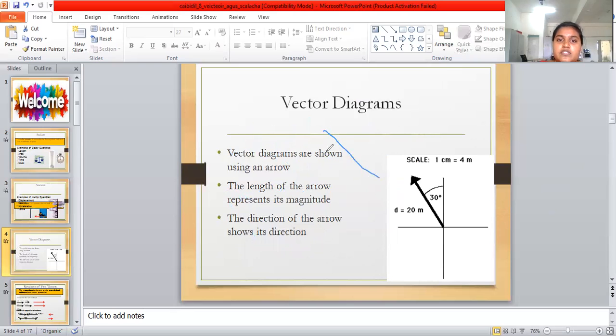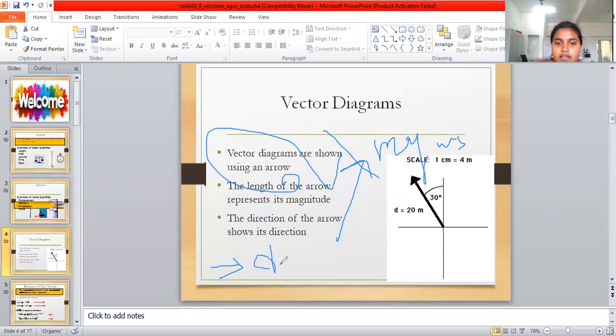Okay, then next is the vector diagram. We know that in a vector diagram the length represents the magnitude. Okay, and the arrow symbol denotes the direction. The arrow symbol represents the direction. So a vector diagram shows direction and magnitude.